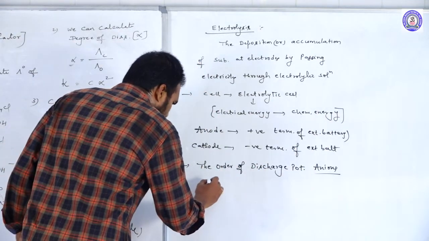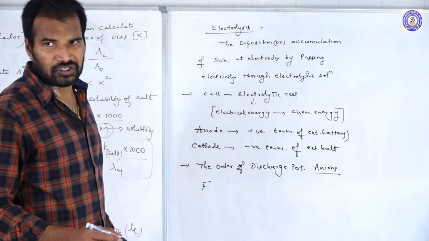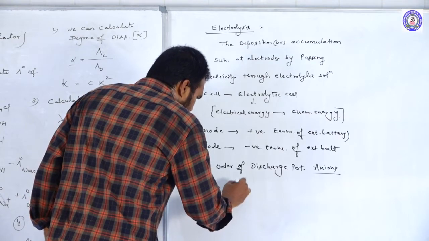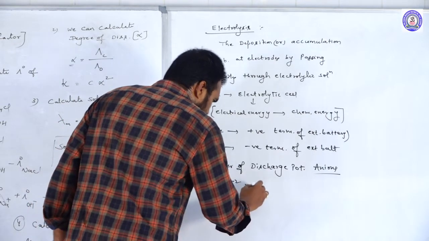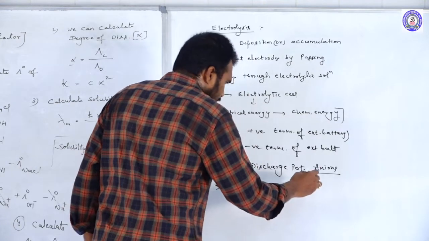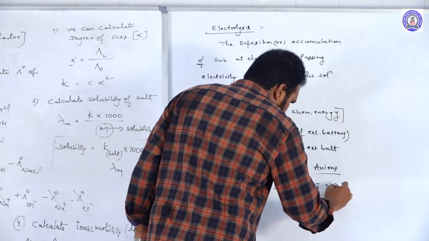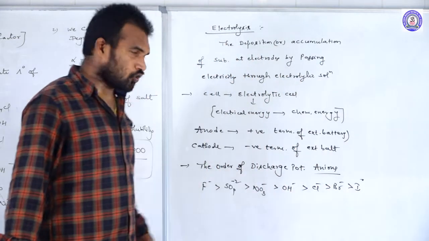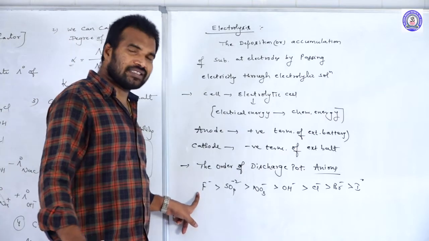Fluoride is having the highest discharge potential among all. After fluoride, sulfate, nitrate, hydroxide, chloride, bromide, iodide.